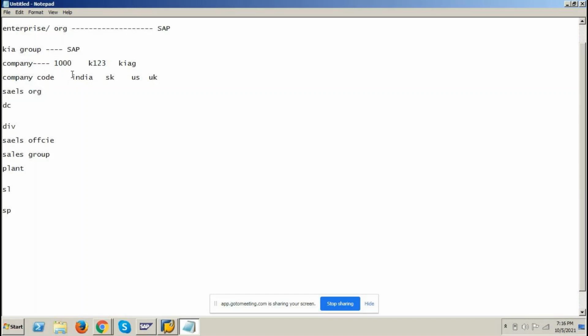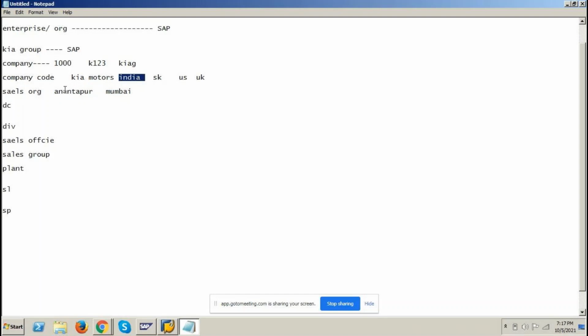Let us assume Kia Motors India has only one regional office, in Anantapur, and that takes care of the entire Indian activities. Then there is only one sales organization. Okay. Suppose there is one in Anantapur, which takes care of South Indian activities, and one in Mumbai, which takes care of North Indian activities. Then this is one sales organization, and this is another sales organization. So these two sales organizations should be assigned to this company code.